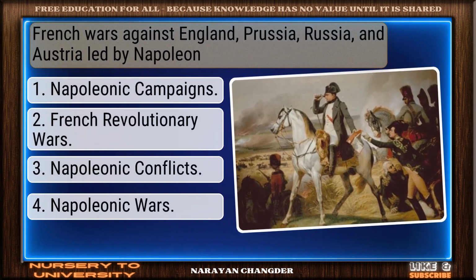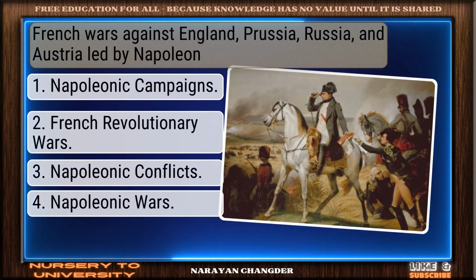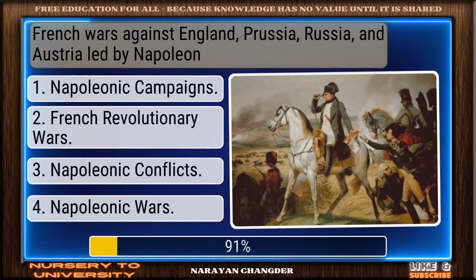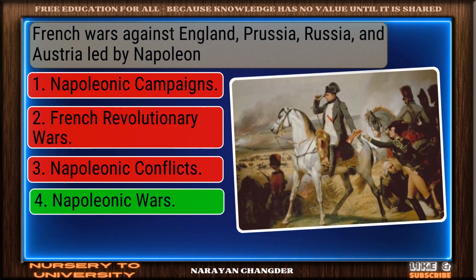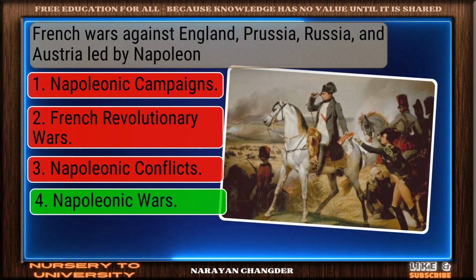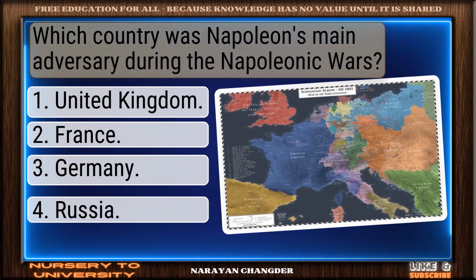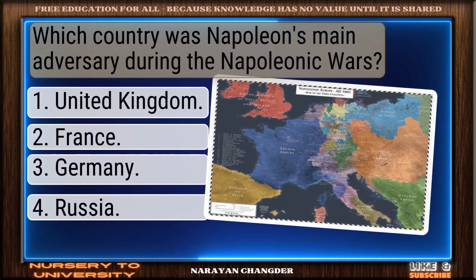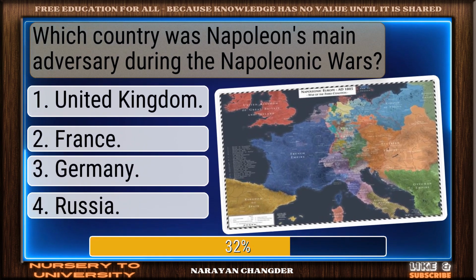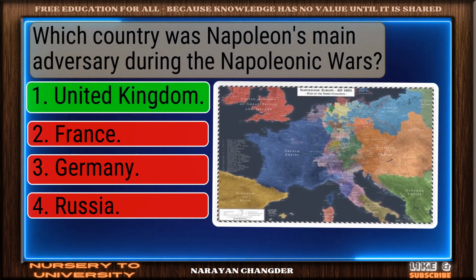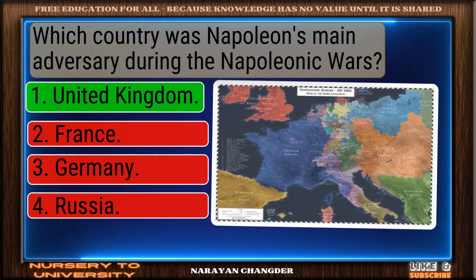French wars against England, Prussia, Russia, and Austria led by Napoleon? Nice selection. Napoleonic Wars is the correct and valid answer. Which country was Napoleon's main adversary during the Napoleonic Wars? Correct response. United Kingdom is the most accurate answer.